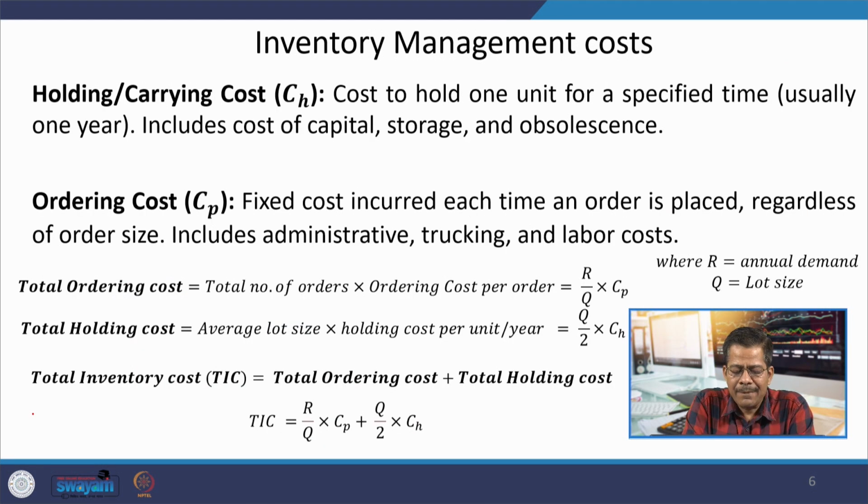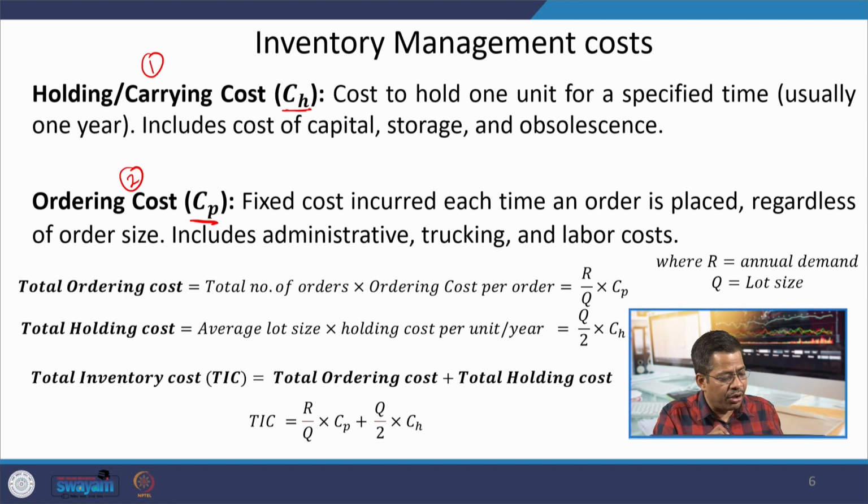Next, we discuss various costs which we use in developing this inventory model. Two very important costs are discussed. One is carrying cost, another is ordering cost. Carrying cost is also known as holding cost or maintaining cost. Generally, you represent it as CH and ordering cost as CP. Maybe in other books you may find a different convention for noting these two types of cost.